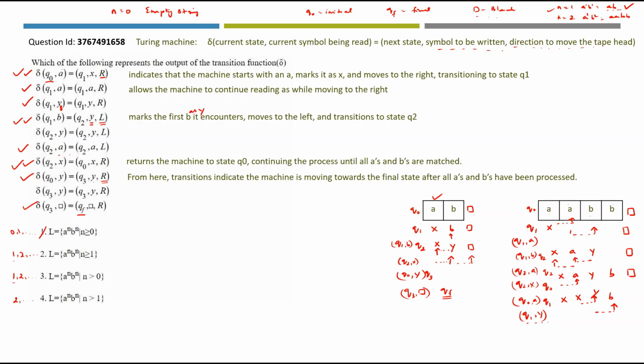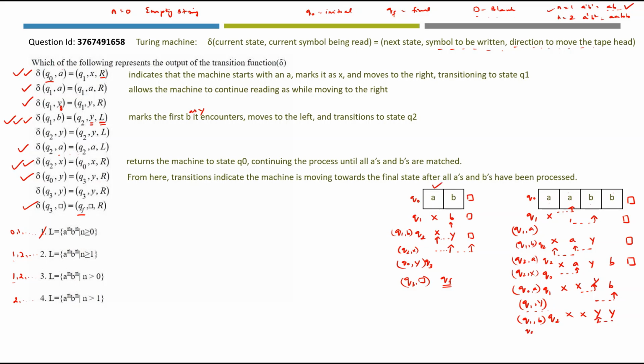So what is the symbol here? It is B. Q1 comma B. We have already seen this transition. Q1 comma B will now transition to Q2 state, marking it as Y. So we will mark this as Y and we are moving to Q2 state. Now the head is moving towards the left. Left means you already have Y here. So we are getting back to this particular Y. We are in Q2 state and the symbol is Y.